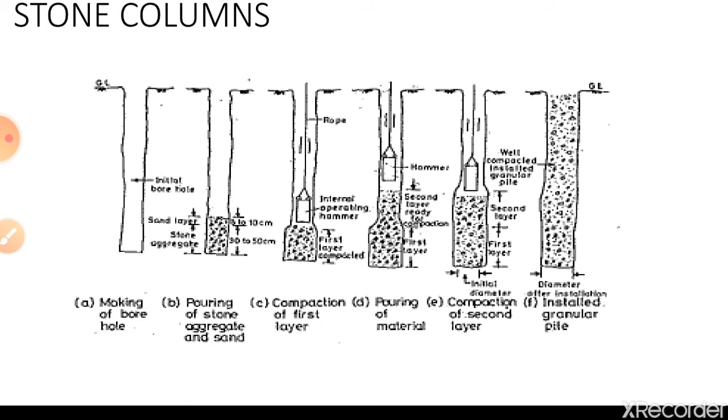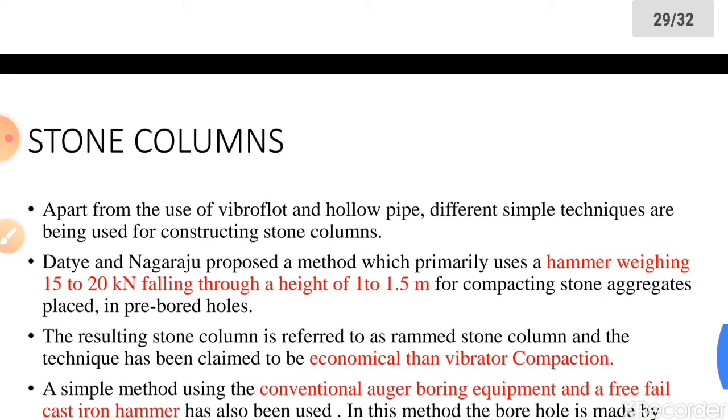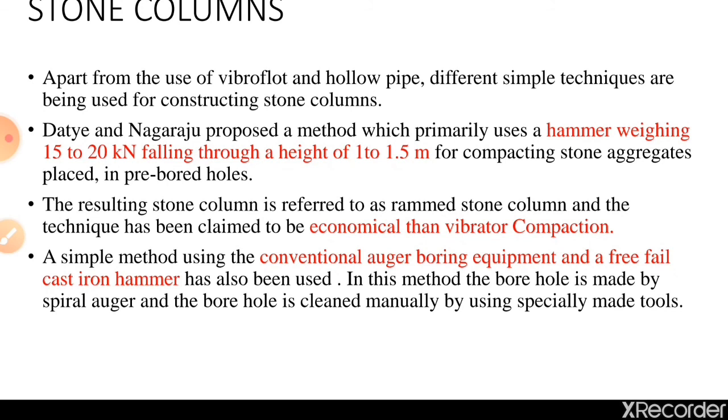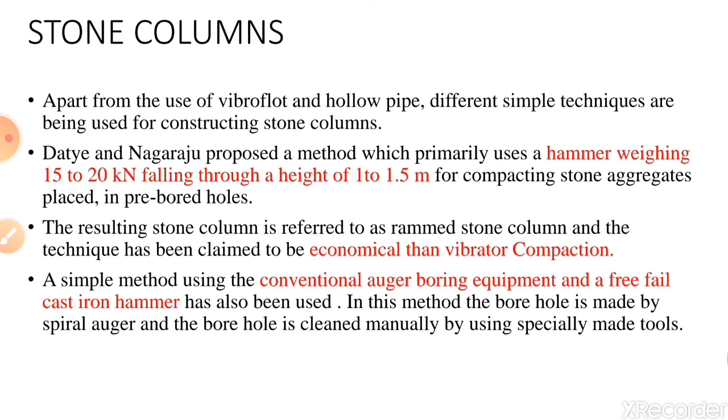This sketch shows the step-by-step procedure for preparing the stone columns. Initially, a borehole is created, then stone aggregates and sand are poured up to a certain depth, then it is compacted up to the first layer, then a second layer of pouring is done, and then again it is compacted, and thus the stone column is formed. Apart from the use of vibrofloat and hollow pipe, different simple techniques are also being used for construction of stone columns.